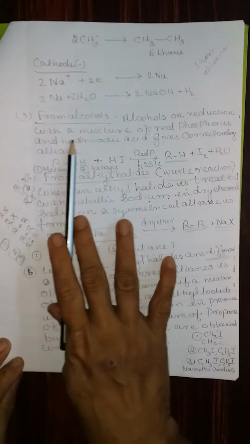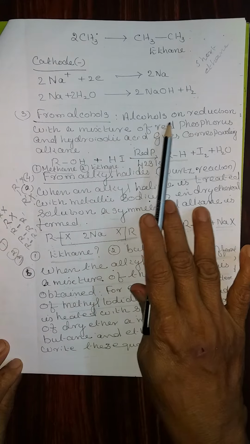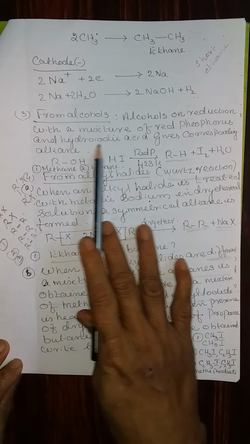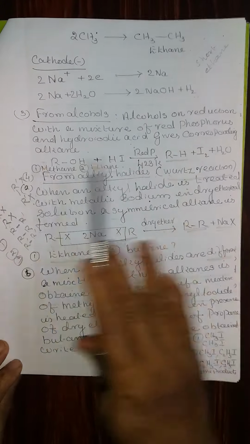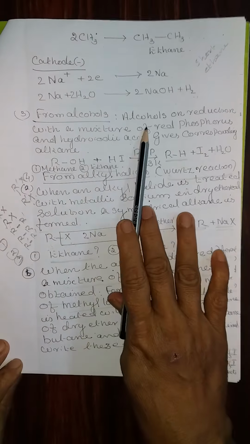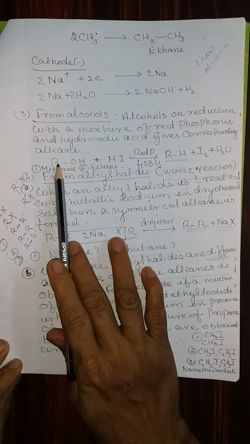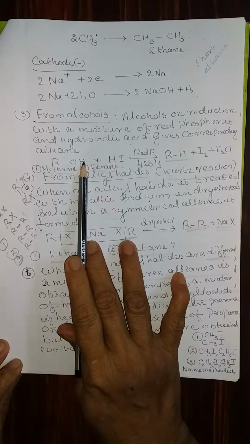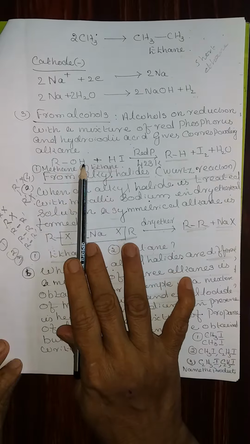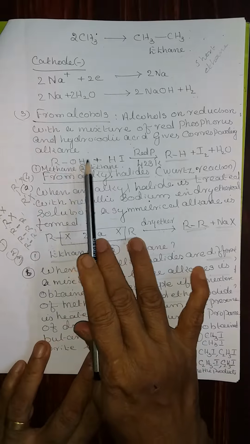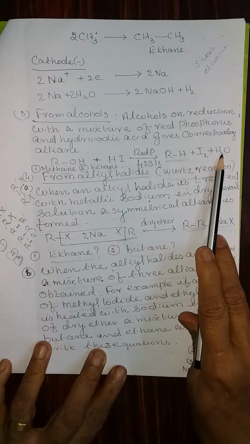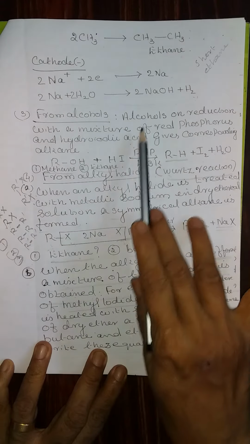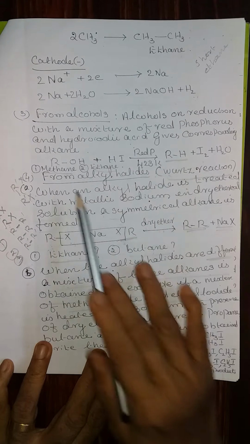Third method, from alcohols. Alcohols on reduction with a mixture of red phosphorus and hydriodic acid give the corresponding alkane. That is the theory part of it. Let us see that the general formula for alcohols is ROH. ROH represents an alcohol. Therefore, I am going to explain the general equation. You try to do the 2 application level questions based on this general reaction.